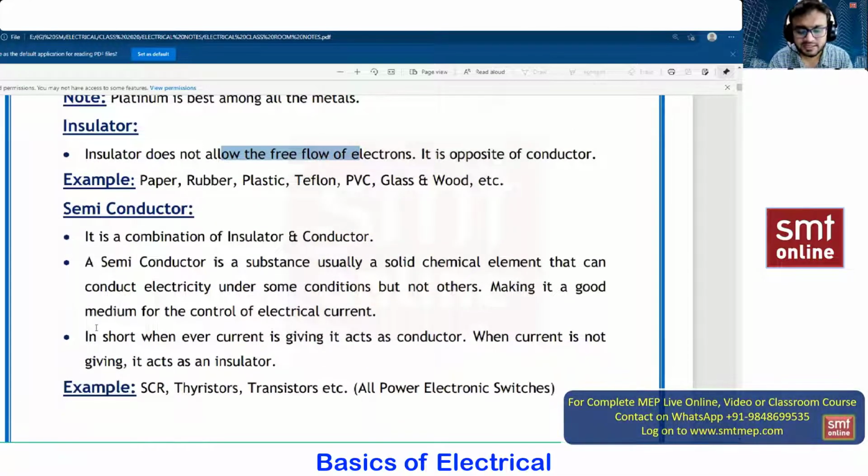We have IGBTs, MOSFETs, and GTOs. All these are your semiconductor devices, the names of switches. Flow of electron or no flow of electron, both things. When you provide a pulse, it acts as a conductor. When you do not provide a pulse, it acts as an insulator. It is made up of germanium and silicon.